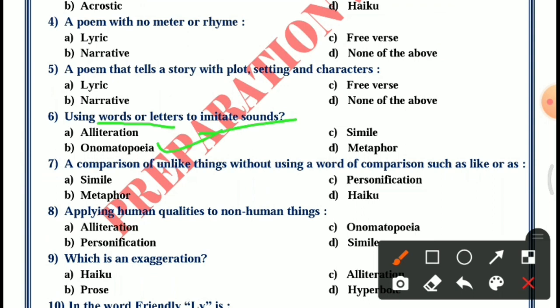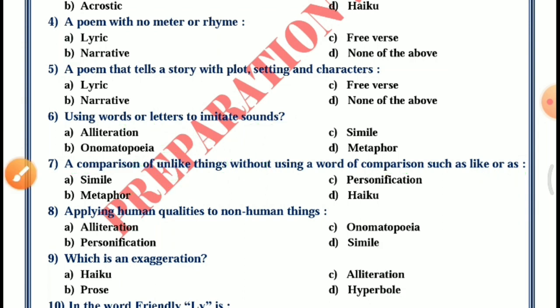Question 7th. A comparison of unlike things without using a word of comparison such as like or as. Option A, simile, B, metaphor, C, personification, D, haiku. The answer is B, metaphor.